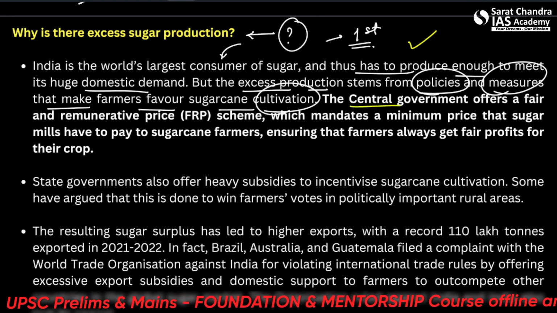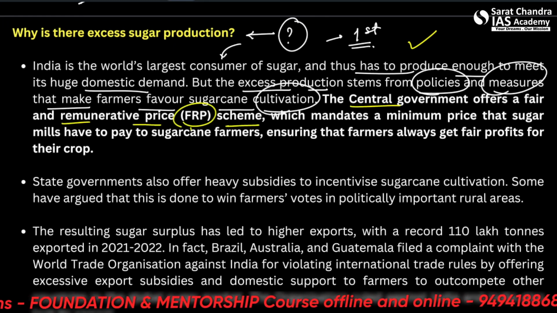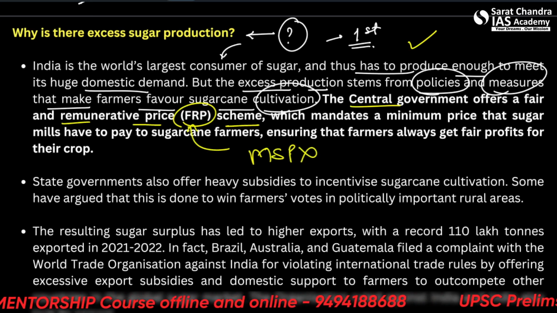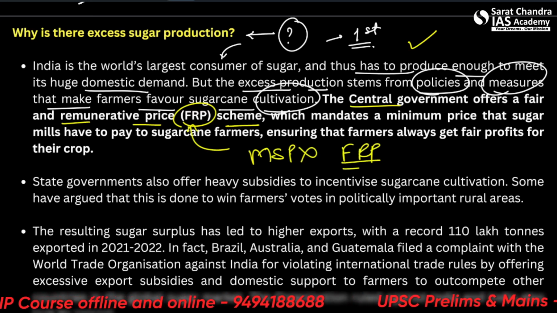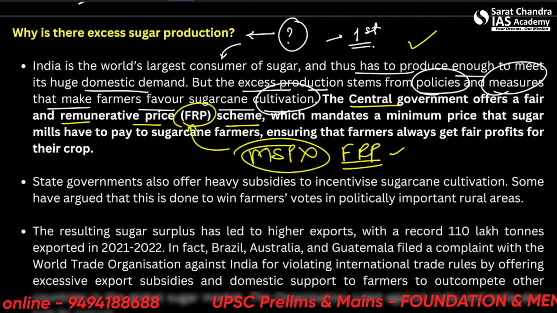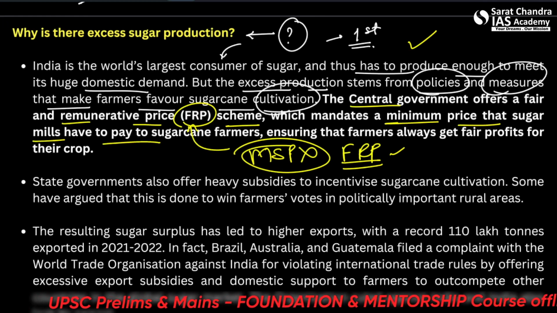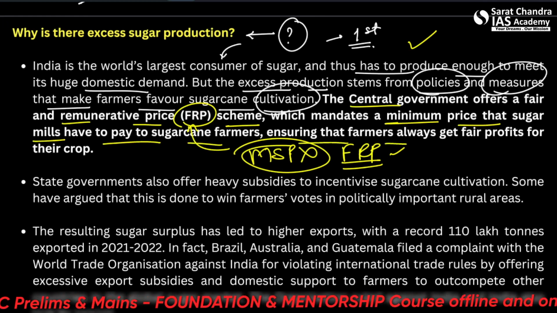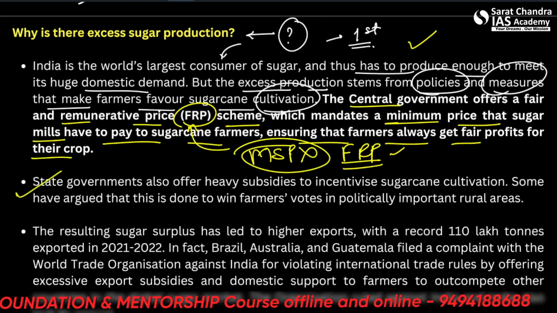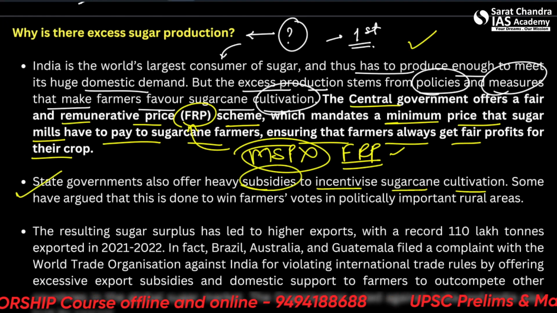The central government offers a Fair and Remunerative Price, FRP, scheme. Please remember, this is not the MSP scheme. It is FRP. We'll also see why MSP is not offered on sugarcane. But please remember this, which mandates a minimum price that sugar mills have to pay to sugarcane farmers, ensuring that the farmers always get fair profits for their crop. State governments also offer heavy subsidies to incentivize sugarcane cultivation.